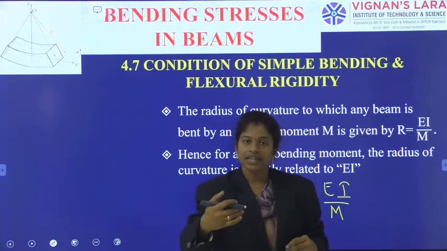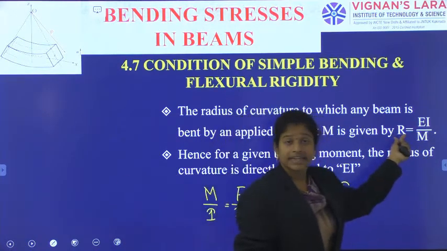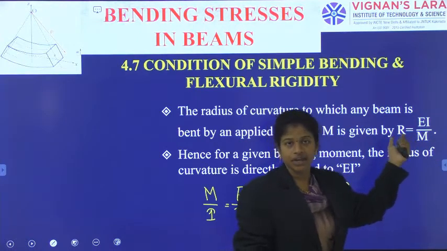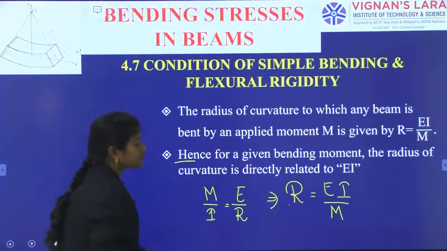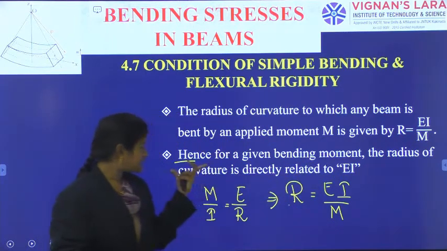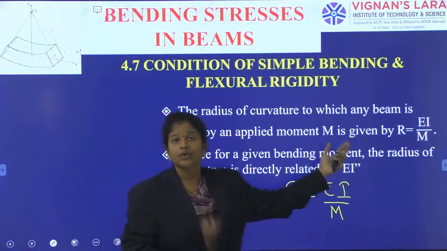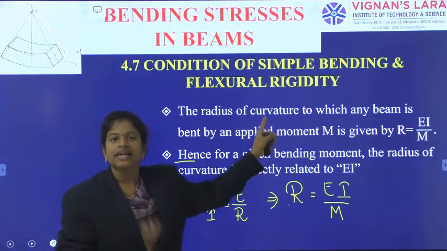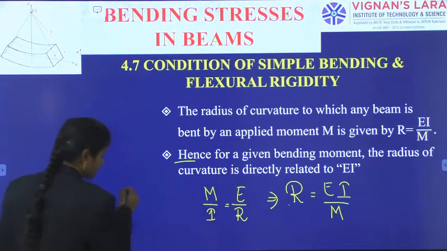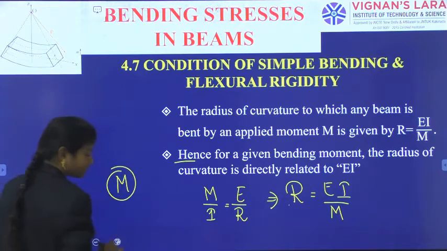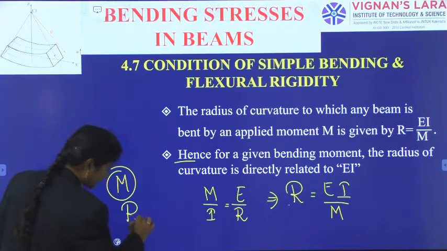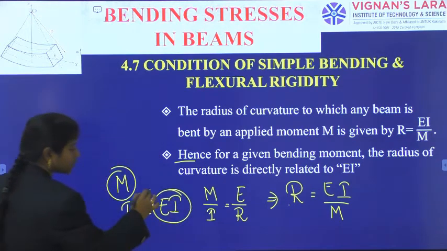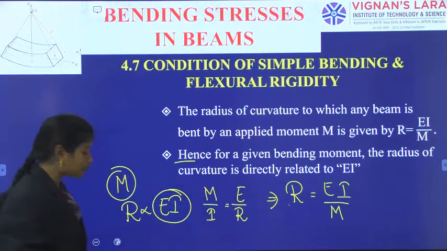If I apply a bigger moment, it will take a lesser radius. When I apply a lesser moment, it will take a very big radius. Hence, for a given bending moment, the radius of curvature is directly related to E into I. The multiplication of E into I is called flexural rigidity. So, for a given M value, R is directly related to E into I.